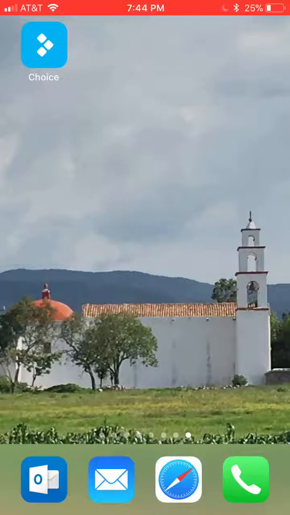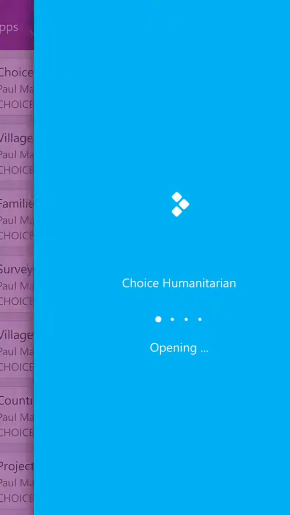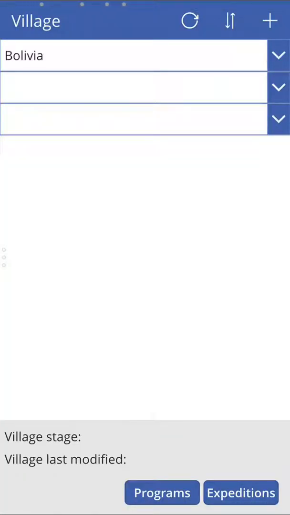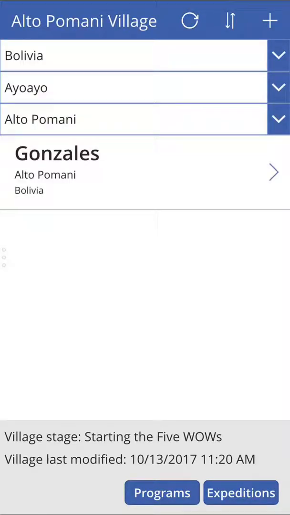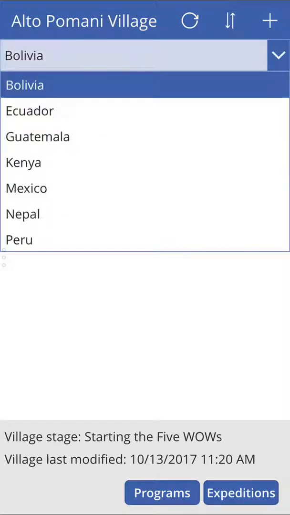What I'm going to show you here is a mobile app that we've developed for Choice regional field staff to use. So as a Choice regional staff member is in a village working with villagers directly, they can launch this app and they can start to record the activities that they're doing. And whenever they use the app, anything they save here is put in a central repository. It's actually a cloud service based on Office 365, and it gets recorded forever for Choice to use. So I'm going to show you an example.